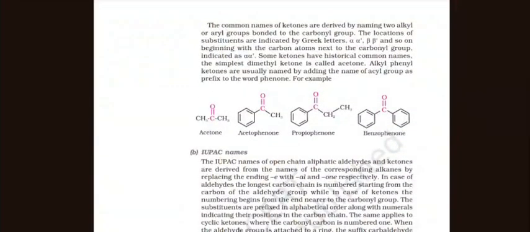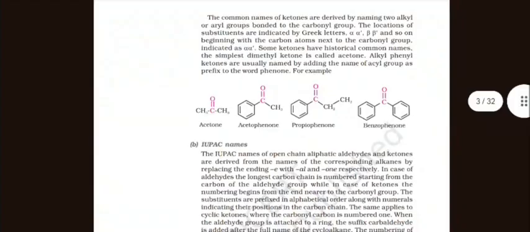The common names of ketones are derived by naming the two alkyl or aryl groups bonded to the carbonyl group. The locations of substituents are indicated by Greek letters alpha, alpha dash, beta, beta dash, and so on, beginning with the carbon atom next to the carbonyl group, indicated as alpha, alpha dash. Some ketones have a historical common name. The simplest, dimethyl ketone, is called acetone. Alkyl phenyl ketones are usually named by adding the name of the acyl group as a prefix to the word phenone. For example, acetone, acetophenone, propiophenone, benzophenone.